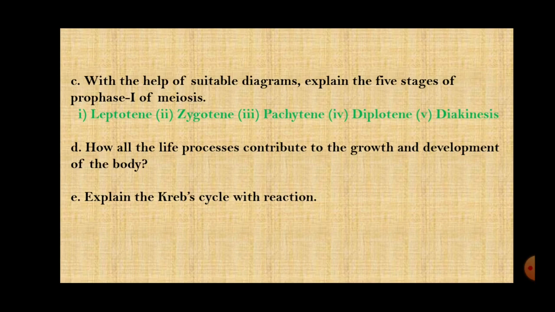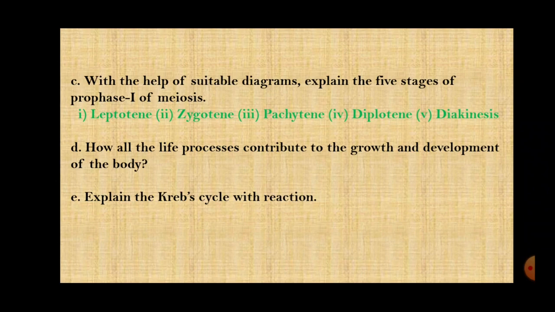So first you will write that the different processes or the different systems in our body work independently but in coordination with each other, right? Okay, then you will write about the digestion, the absorption, then about the mitochondria, right?